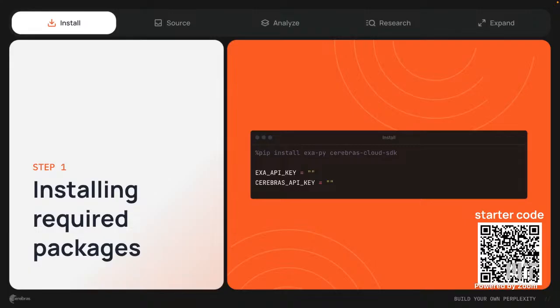What's the usage limit for Cerebras? Is it monthly or do you just get a batch of credits? We offer up to 1 million free tokens per day per model. You're also going to be limited by minutely limits, so if you use a certain number of requests or tokens per minute, then you'll be limited.